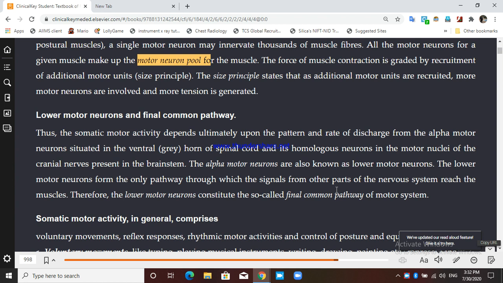The fiber in the upper motor neurons, they arise from cerebral cortex to the spine, that is known as corticospinal tract, or in other words you can say pyramidal tracts. The upper motor neuron also consists of the fiber arising from the cerebral cortex to the brainstem, and from the brainstem to the spinal cord, that is known as corticobulbar tract. So both consist of upper motor neuron. Ultimately they have to come to the spinal cord.